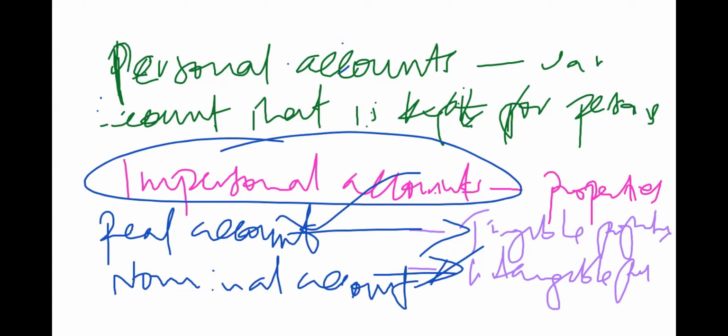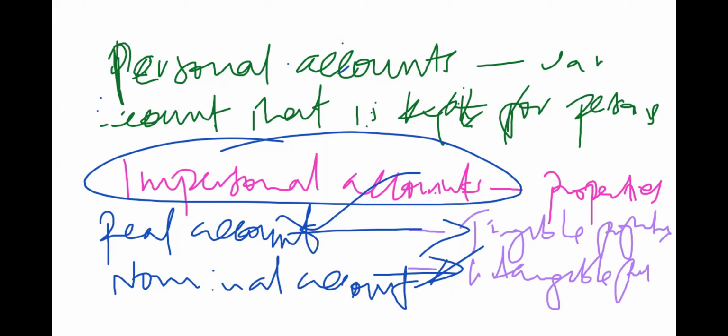So we have three main classes of accounts. From what we have discussed, we've seen that we have the personal accounts, we have the real accounts, and then we have the nominal accounts. And these nominal accounts and the real accounts are the impersonal accounts.